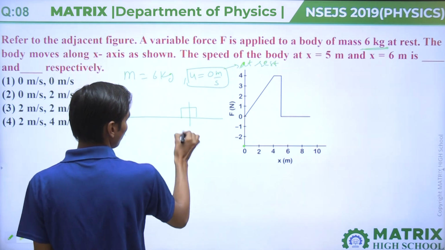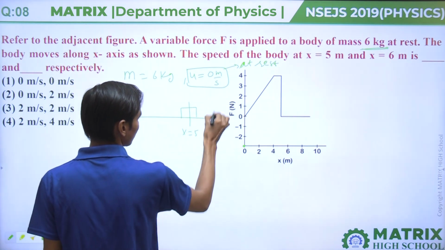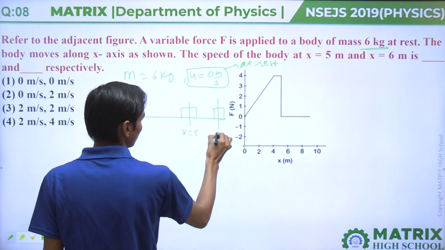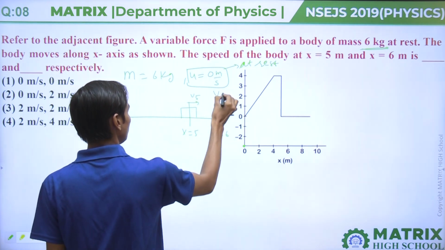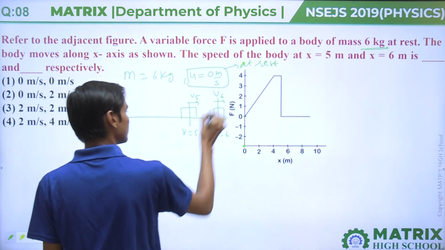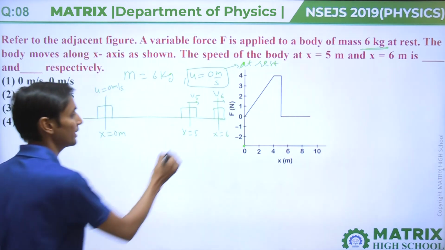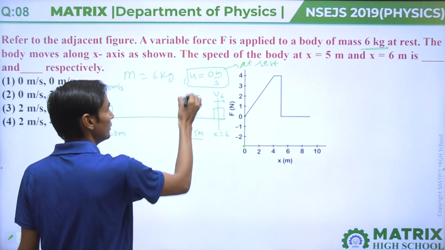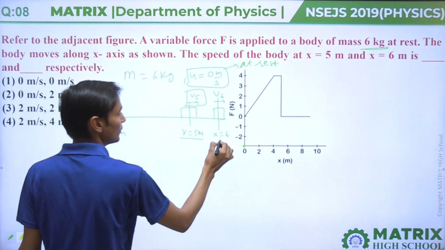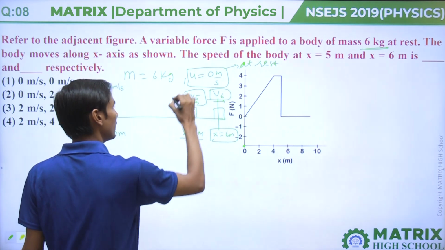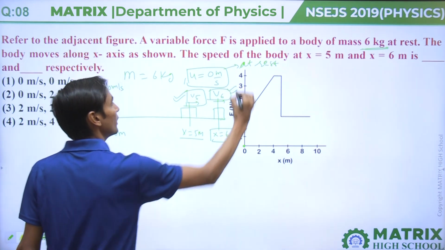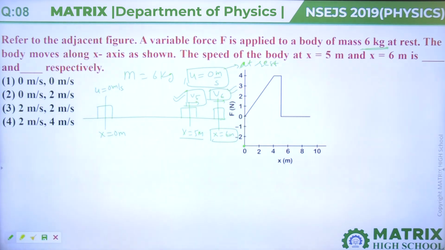The speed at x equal to 5 meter is v5 and the speed at x equal to 6 meter is v6. So we have to find v5 and v6.